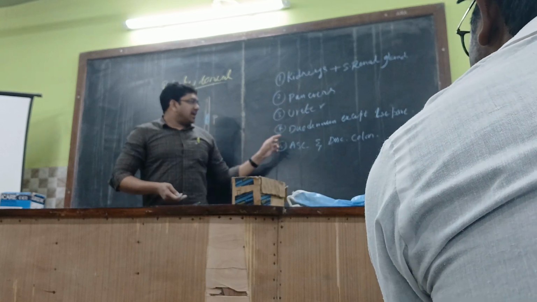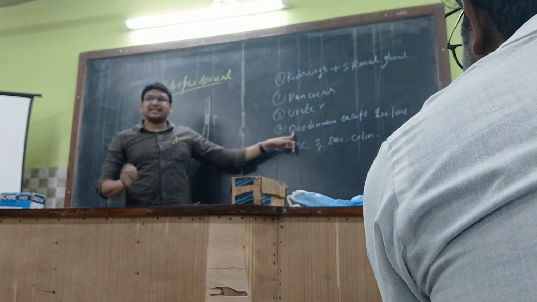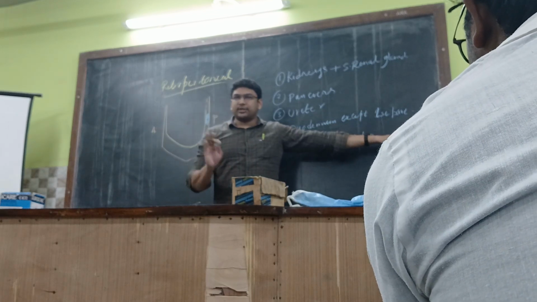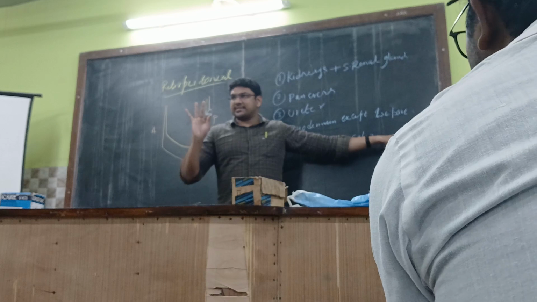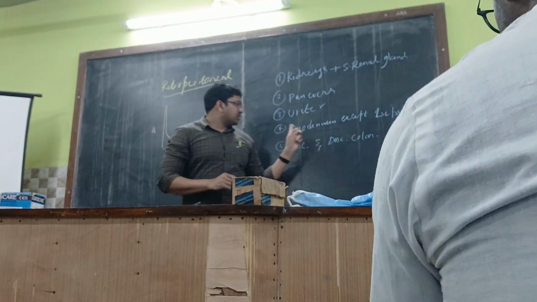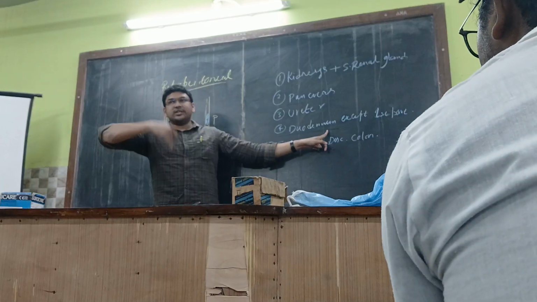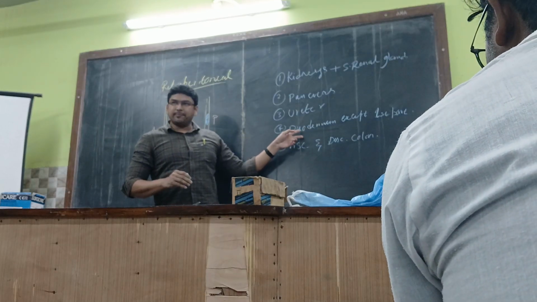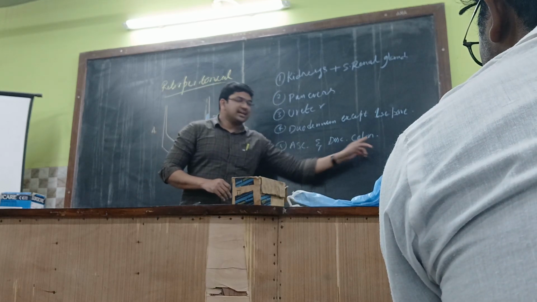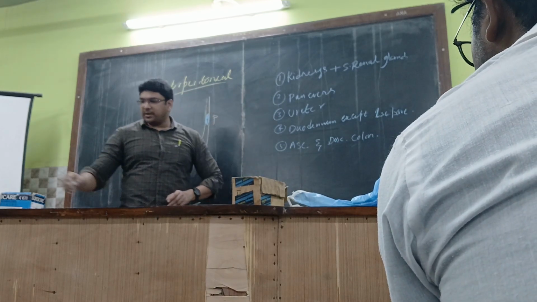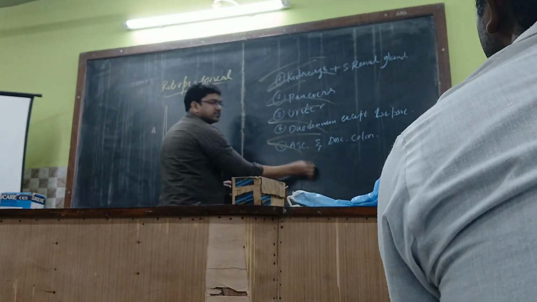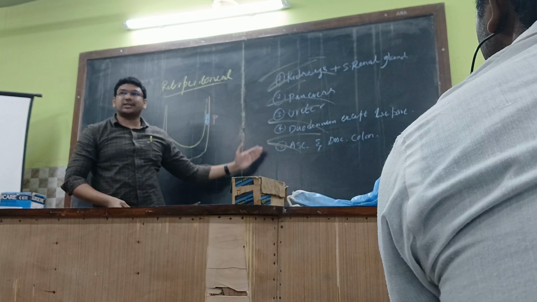Pancreas, and then followed by the large intestine plus small intestine over here. Small intestine, nothing but the duodenum, except the first part of the duodenum. So the duodenum has only four parts: first, second, third, and fourth. Among them, except the first part, the second, third, and fourth parts are retroperitoneal. Among the small intestine, the jejunum and ileum, we'll be seeing that later. And then followed by the ascending and descending colon. So what you can understand by this is that all these are behind the peritoneum, towards the posterior abdominal wall.